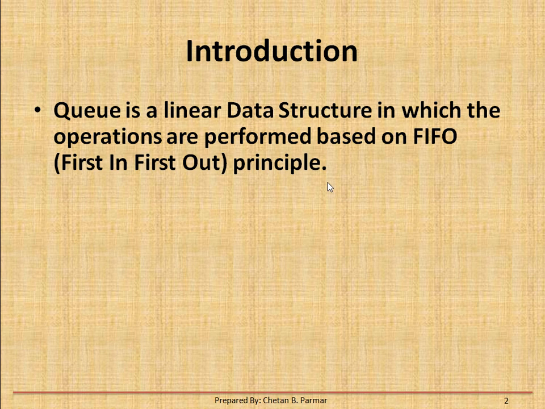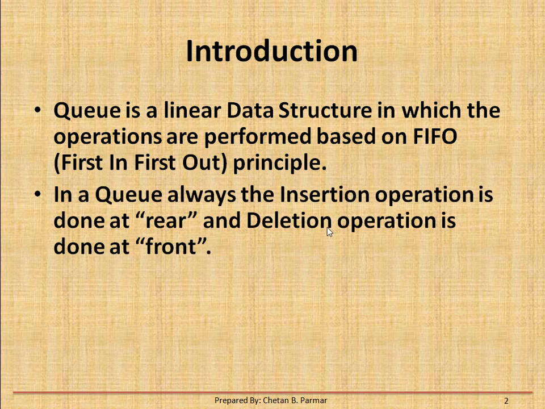In the last video, the stack followed the LIFO structure, last in first out. Here it follows first in first out. The insertion operation is always done at the rear position and the deletion operation is done at the front position.